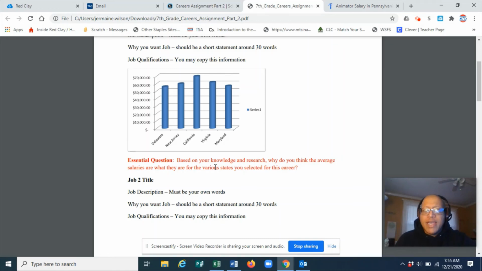So you're going to look at those salaries for the states, and you're going to use that amazing, wonderful brain that you have, and you're going to think about, well, what are some things that I learned about these various states? Where are they located? How many people live in that state? Okay. Sometimes the more people that live in a state, right?